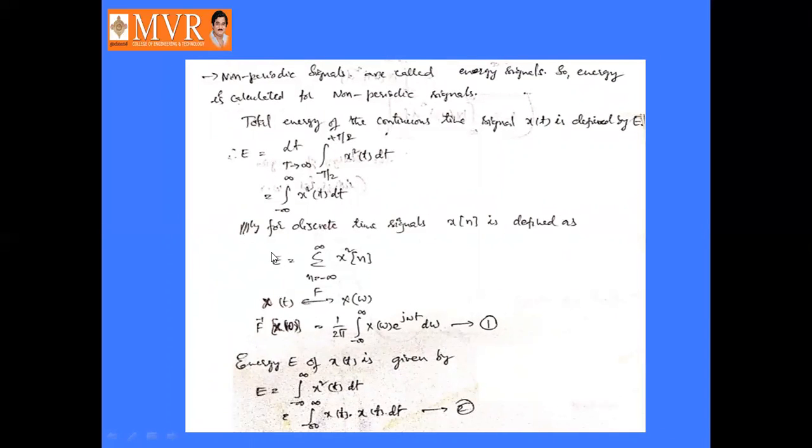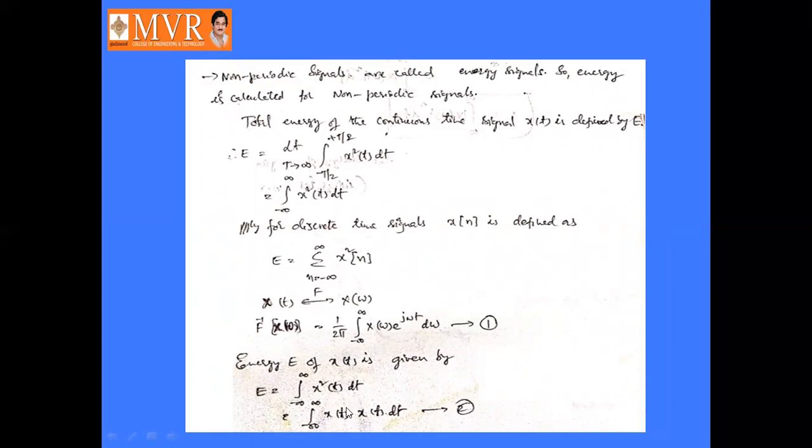So the inverse Fourier transform of X of omega is nothing but 1 by 2 pi integral minus infinity to infinity X of omega into e power j omega t d omega, right? So energy is defined as integral minus infinity to infinity x squared t dt. Here we are writing x squared of t dt as x of t into x of t. So x of t is nothing but the inverse Fourier transform of X of omega. So its formula is 1 by 2 pi into integral minus infinity to infinity X of omega into e power j omega t d omega.